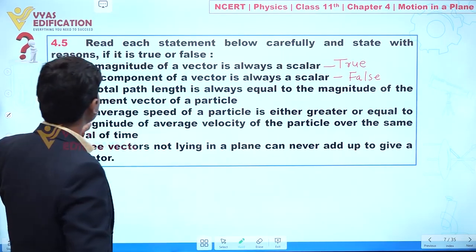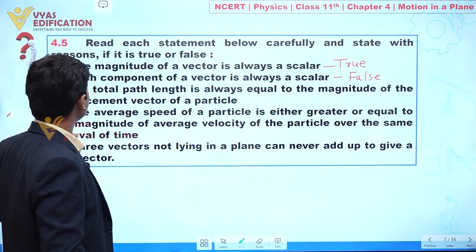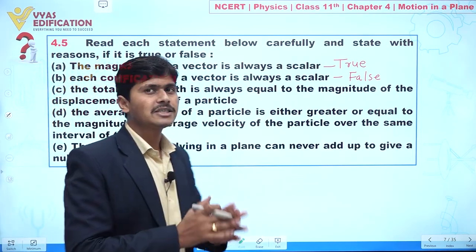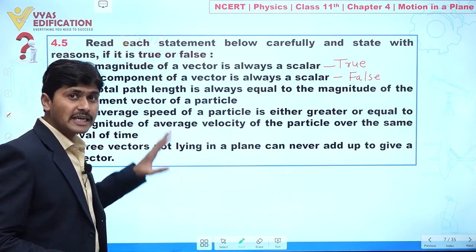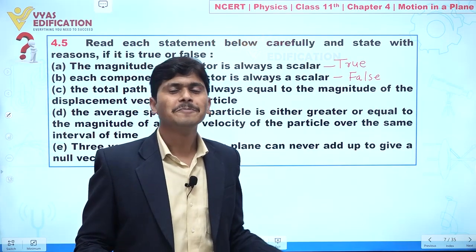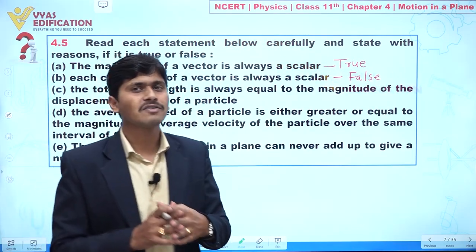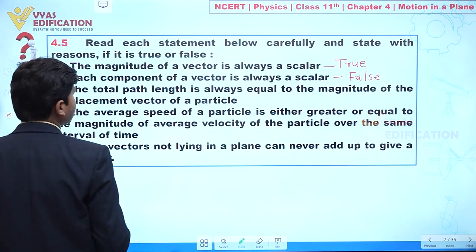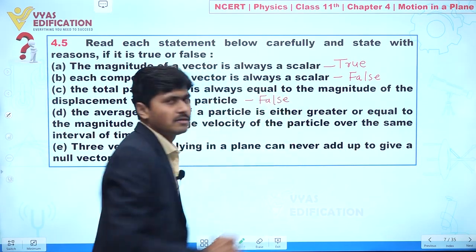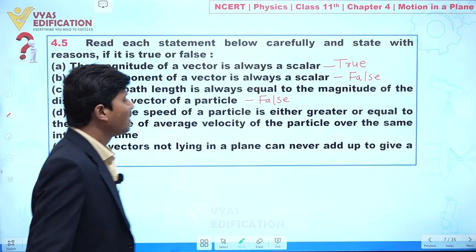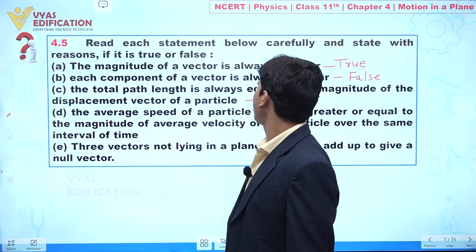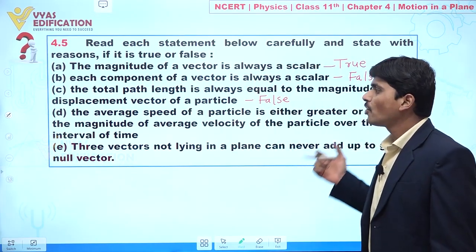Clear? So is the total path length always equal to the magnitude of displacement? No. Clear? If a particle is not changing its direction, at that time we can say this is correct. But let's suppose the particle changes direction, what will happen? At that time displacement is not equal to distance. So again this is also a false statement. Clear everyone? Yes.